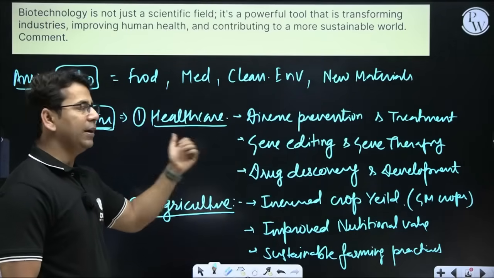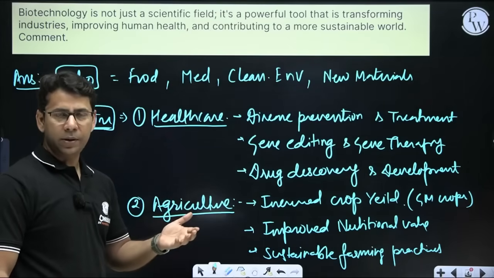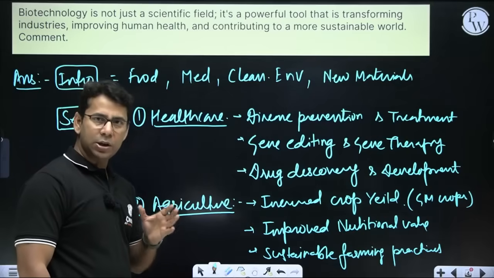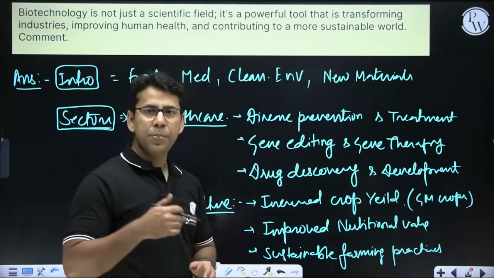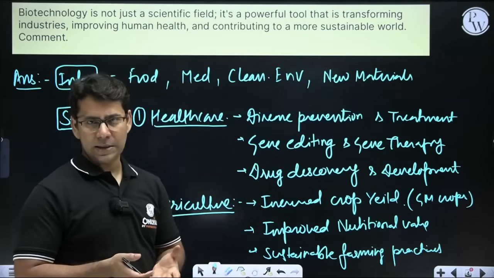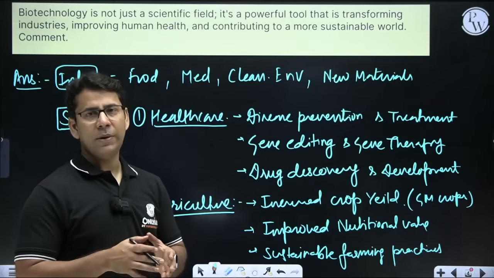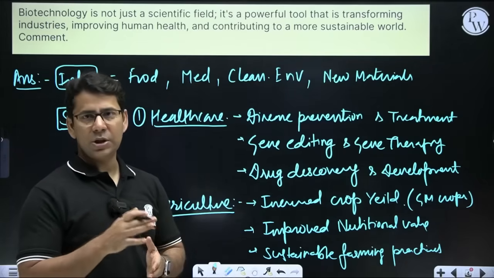Increased crop yield, you can write it. Like India has developed GM rubber, and GM rubber, once it is accepted into the agriculture system, is going to increase the crop yield. Improved nutritional value, we can give the example of golden rice, which is proven to increase the nutritional aspect. It will give vitamin A along with the starch.